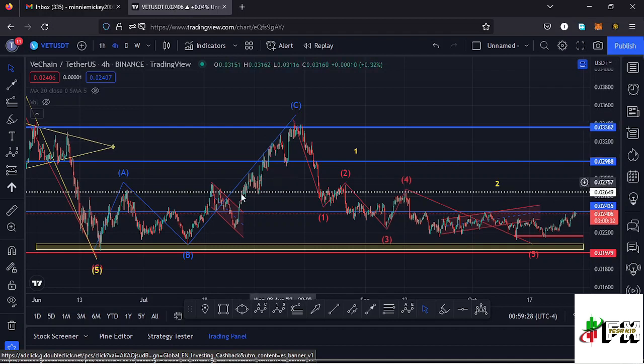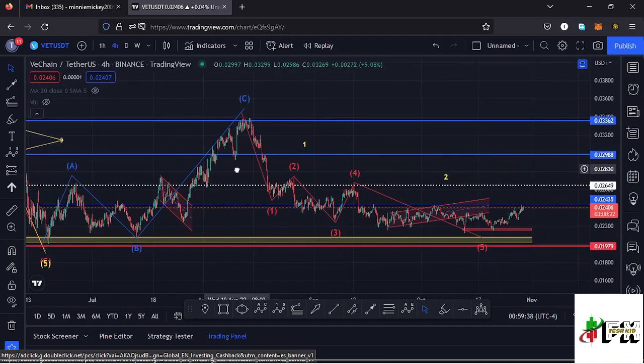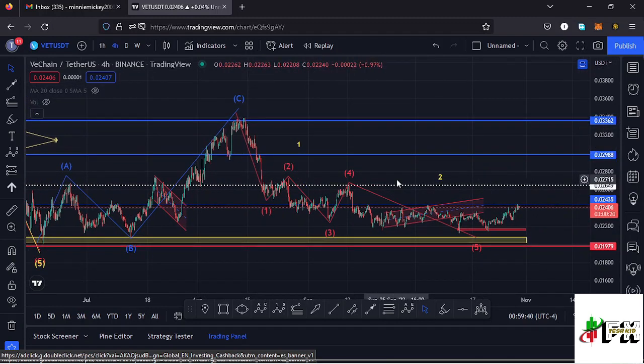And the only way we can view that movement to the upper side is just as an ABC corrective movement. And after seeing the high for that ABC corrective movement, whatever we expect on the other side is the formation of a 5-wave structure to the lower side, and I believe that is what we are seeing over here, having this as the first wave, wave 2, wave 3, wave 4, and then a wave 5, making our low at around the $0.02127 mark. And after seeing the formation of this 5-wave structure to the lower side, we can now name that as a higher Elliott wave count 1.